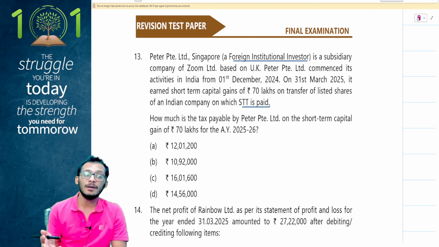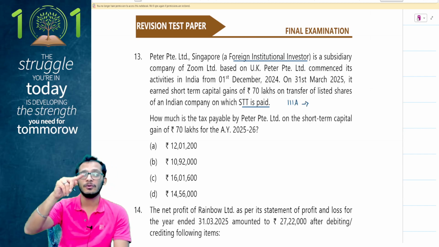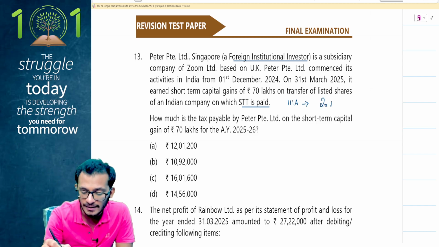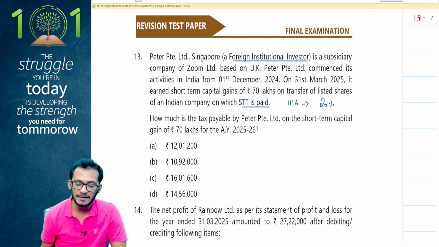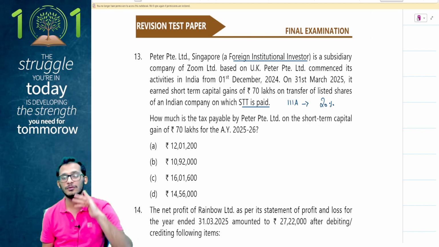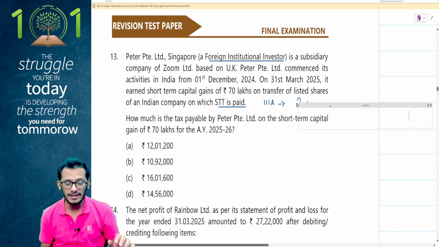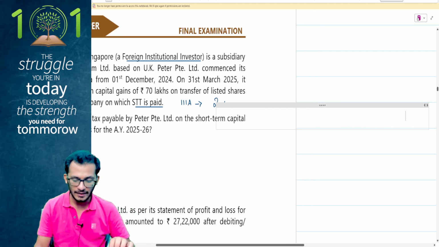People, short-term capital gains with STT paid would mean 111A. If it is 111A, I'm going to be taxing it based on a decision of before 23rd July or after 23rd July. Question says it is after 23rd July, so I'll be taxing it at the rate of 20%. Now, how much is the tax payable by Peter PT Limited on short-term capital gains of 70 lakhs? People, this is a company and therefore there is no surcharge applicability. Surcharge applicability would have come only after 1 crore. This is only 70 lakh rupees and therefore I don't have any surcharge applicability. I can let that go.